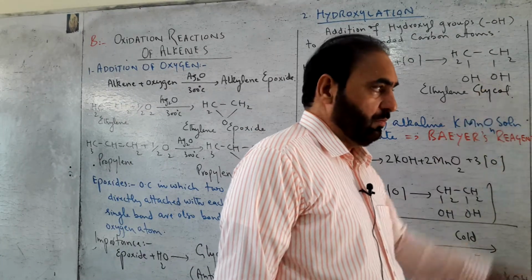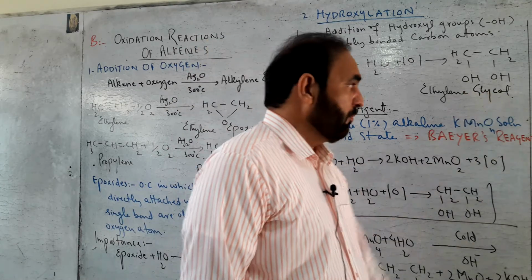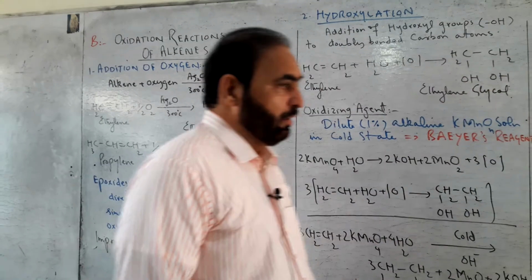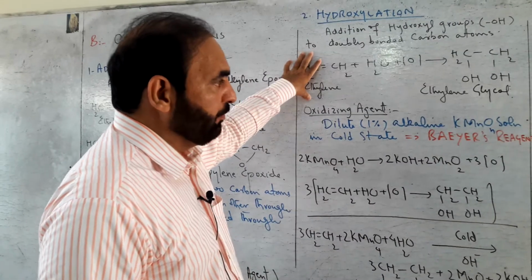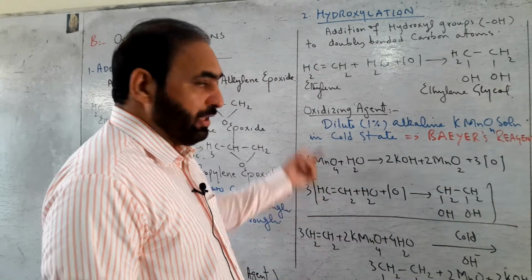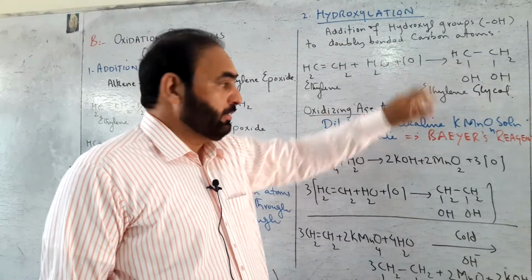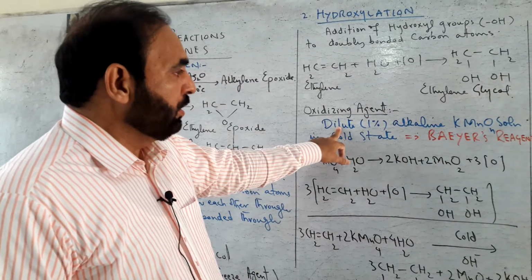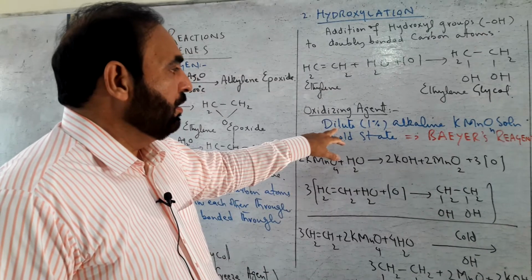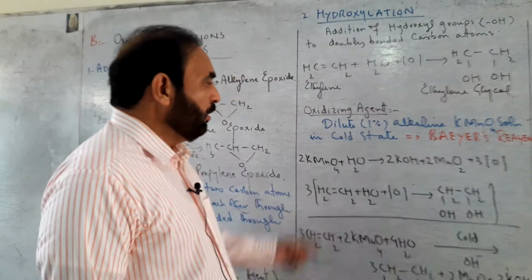A diol is an alcohol with two hydroxyl groups. The special name of a diol is glycol. If we produce it from ethylene, it is called ethylene glycol. The oxidizing agent used to get this atomic oxygen is dilute, 1% concentration, alkaline KMnO4 solution in cold state.